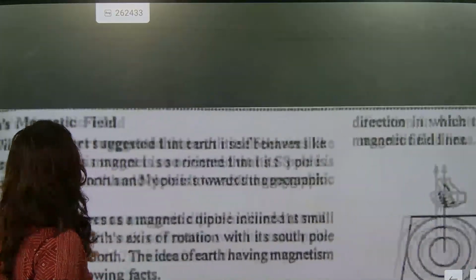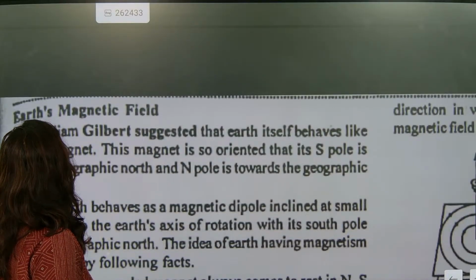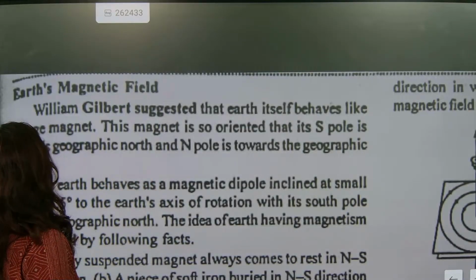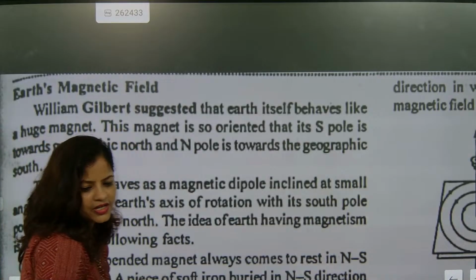Now look here, there are certain rules and regulations for magnets. So definitely, William Gilbert suggested that Earth itself behaves like a huge magnet. This magnet is so oriented that its south pole is towards geographical north. That's what I already explained, Ruchi.